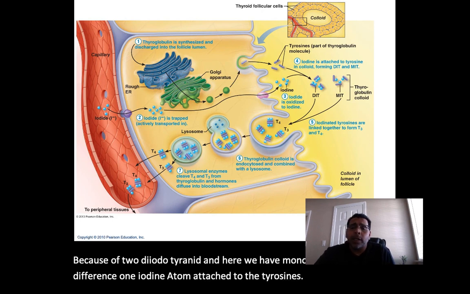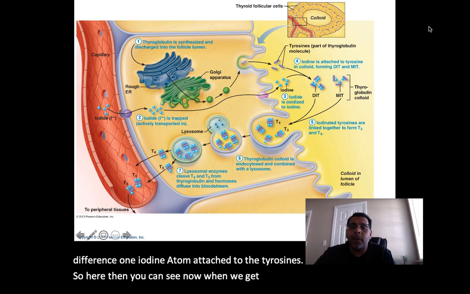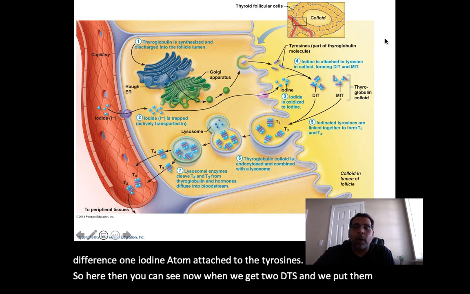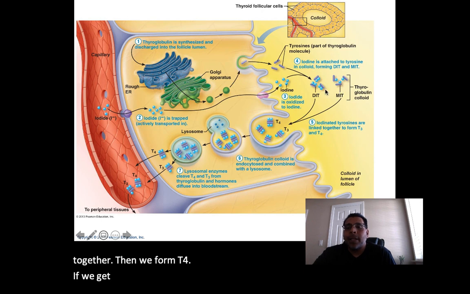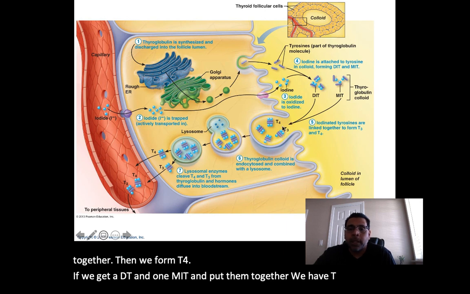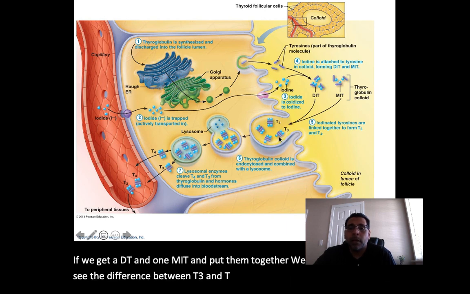So here then you can see now when we get two DITs and we put them together, then we form T4. If we get a DIT and one MIT and put them together, we have T3. So you can see the difference between T3 and T4, one molecule of iodine.